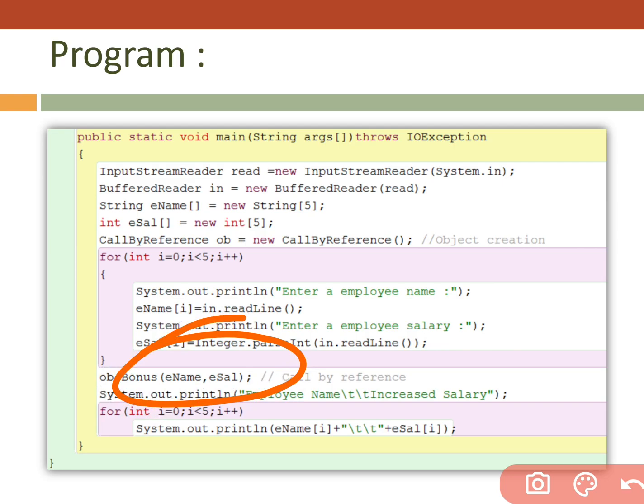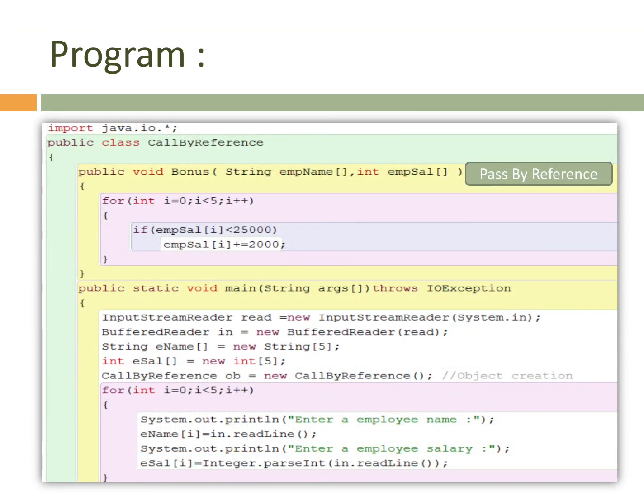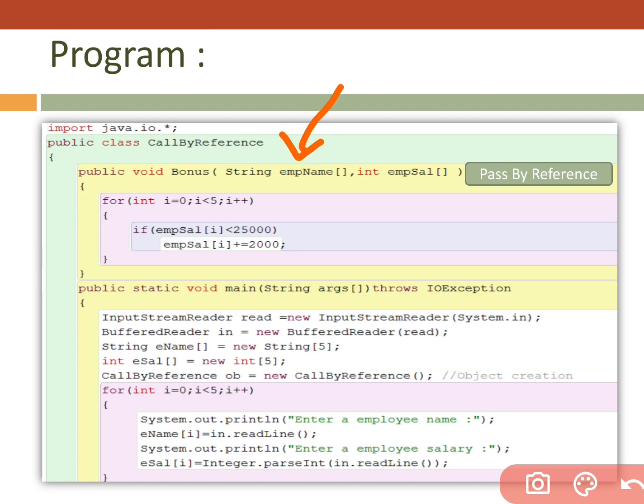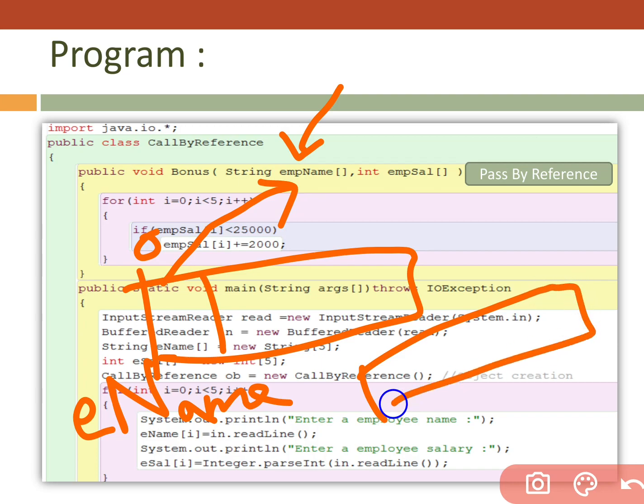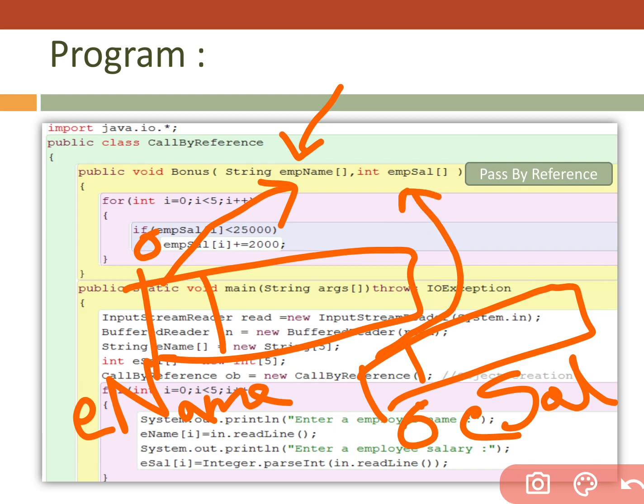Both functions are different, and I am telling you that both share the same location. See, this function receives the array location of e name. The first location of e name is shared by employee name, and the first location of e sal, meaning employee salary, is shared by employee salary. Both are sharing the same location, so when changes happen, they affect the same location.